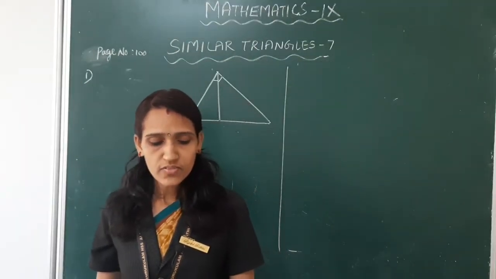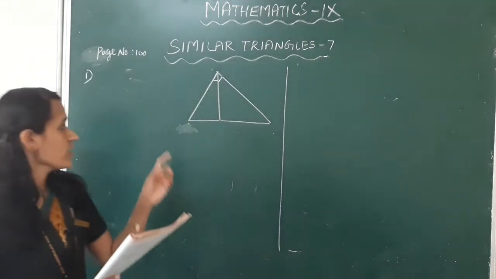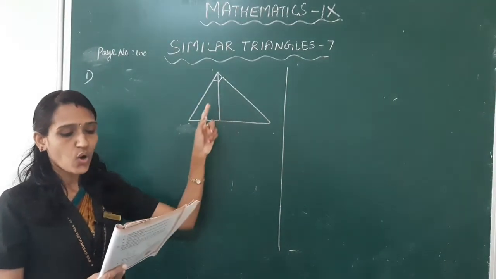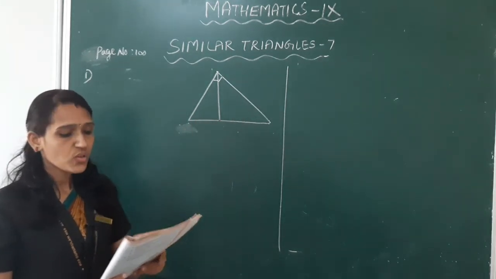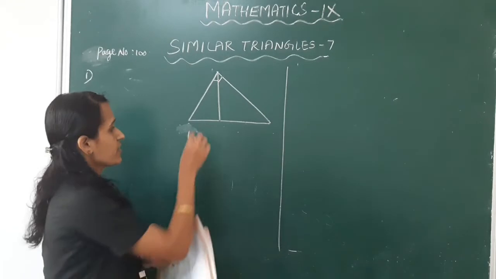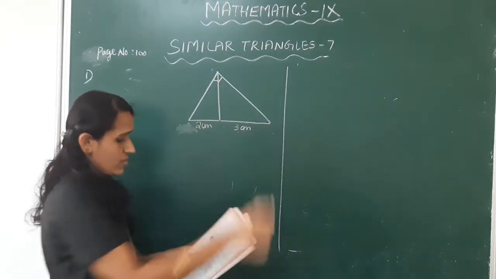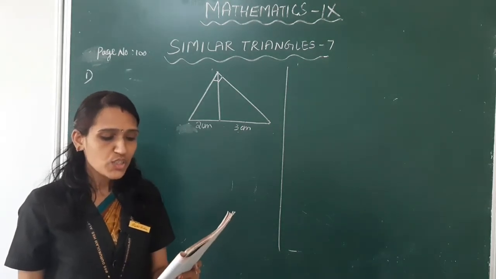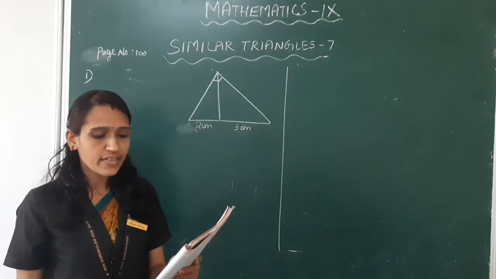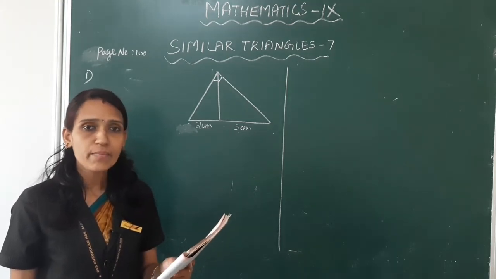The perpendicular from the square corner of a right triangle cuts the opposite side into two parts of 2 and 3 centimeter length. First sub-question: prove that the two small right triangles cut by the perpendicular have the same angles.